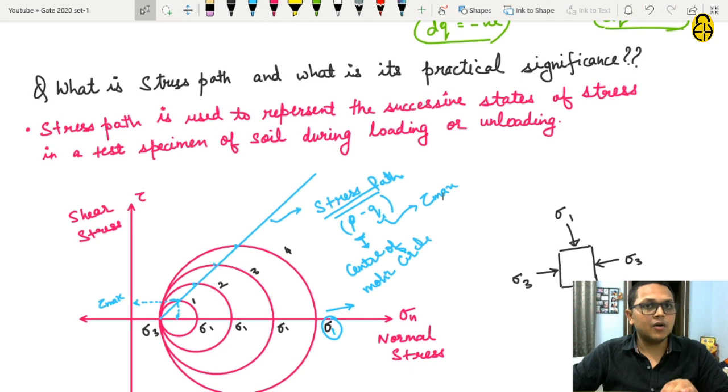We will study all this in detail when we take geotechnical lectures on our channel, and there will be even more interesting things that you will know during those lectures.